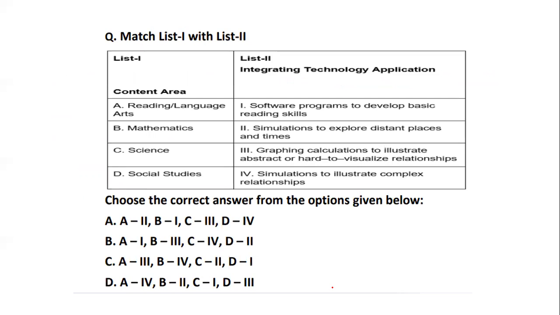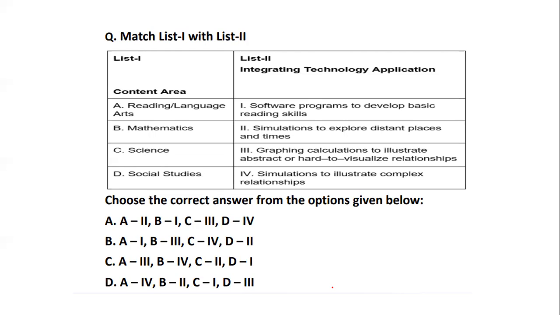Now see, question number 3, they have given very smartly. They have given you the content subject areas, and they have integrated the application in the form of technology. So you have to tell which is matching to what. The first is reading or language arts, the second is mathematics, the third is science, and the fourth is social studies.